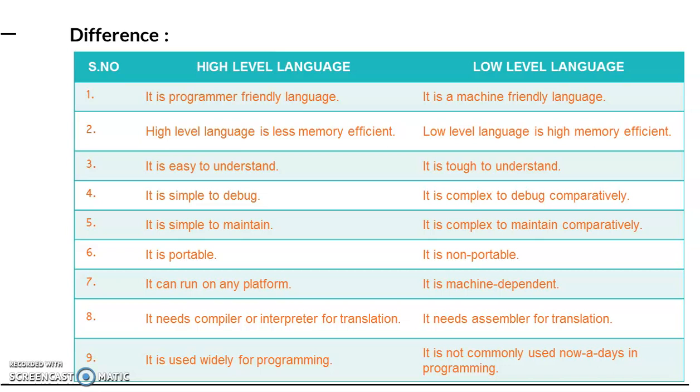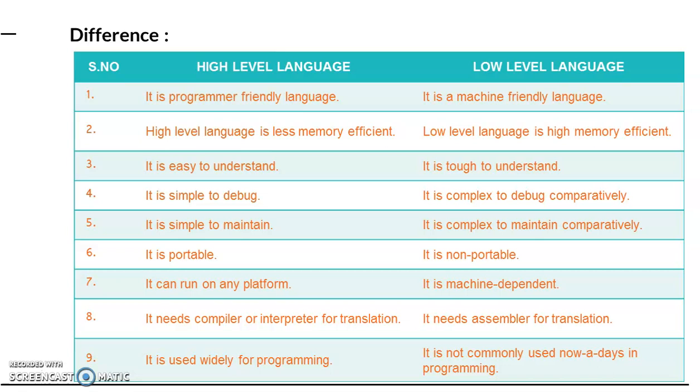High level language is portable. That means if I have one program written in Java, then I can run it on different kinds of operating systems. Whereas low level language is dependent on the processor, so it is non-portable. A high level language can run on any platform, while low level language code is machine dependent.